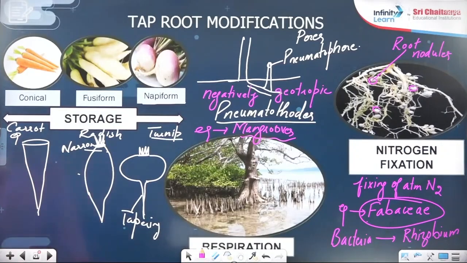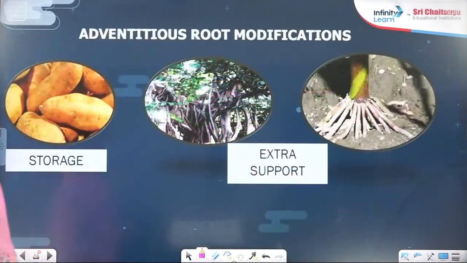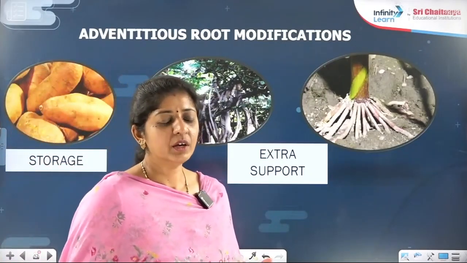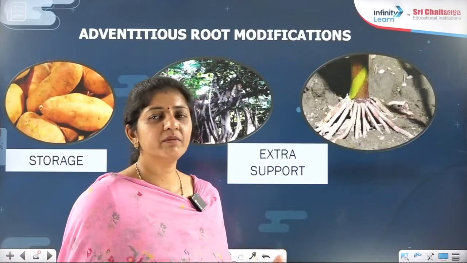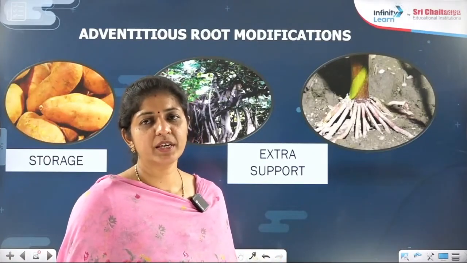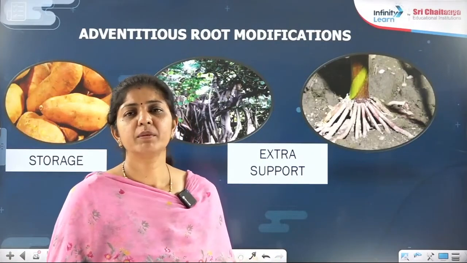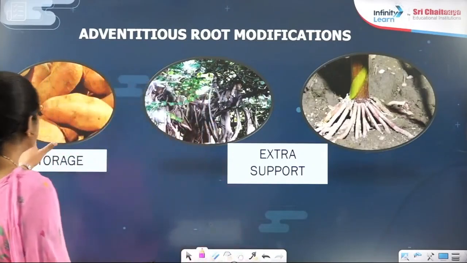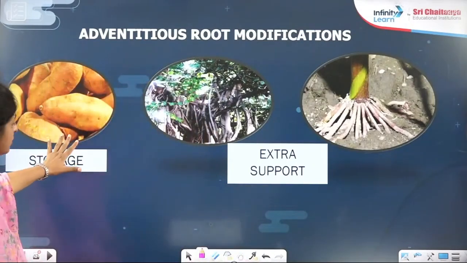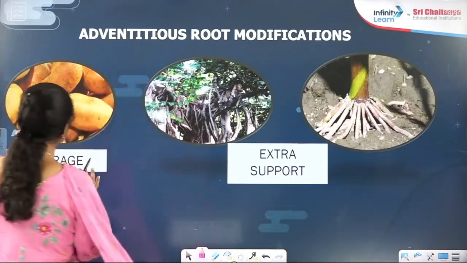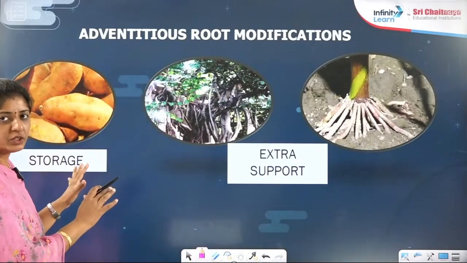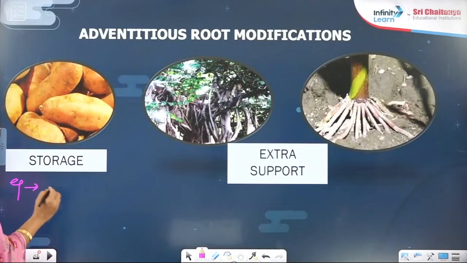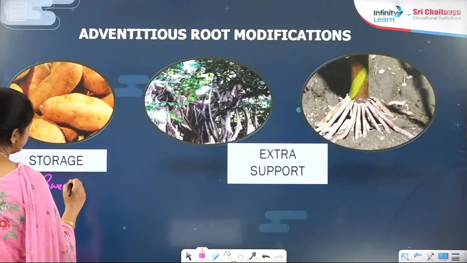Now coming to the next part, adventitious root modifications. Here it will include the purely adventitious root, as well as the fibrous root modification. I said fibrous root, when it becomes mature, later becomes the adventitious root. The first example shown here is for what function? Storage. But this storage is happening in the adventitious root modification, and the example I am going to write here is sweet potato.